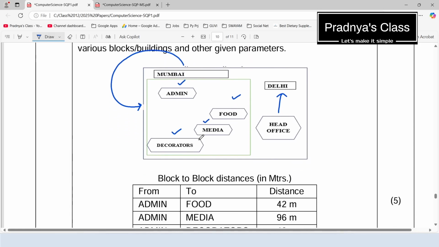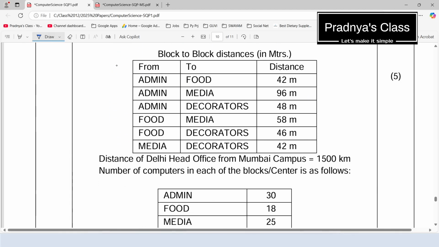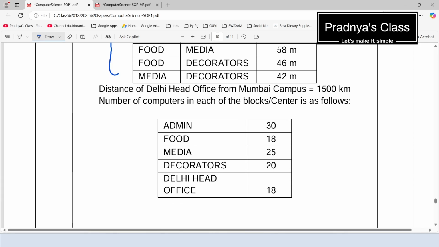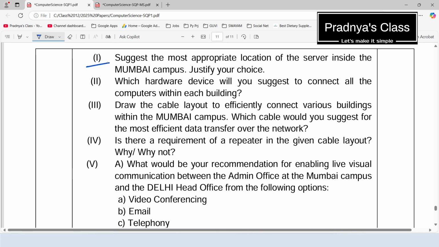Now let's proceed and check the remaining question. Here is a table where distance is mentioned. And there is one more table with the number of computers in each block. Exactly the same type of question you will be getting in boards. Read it, it will be very easy to solve and score these marks. Alright, let's read the first question.